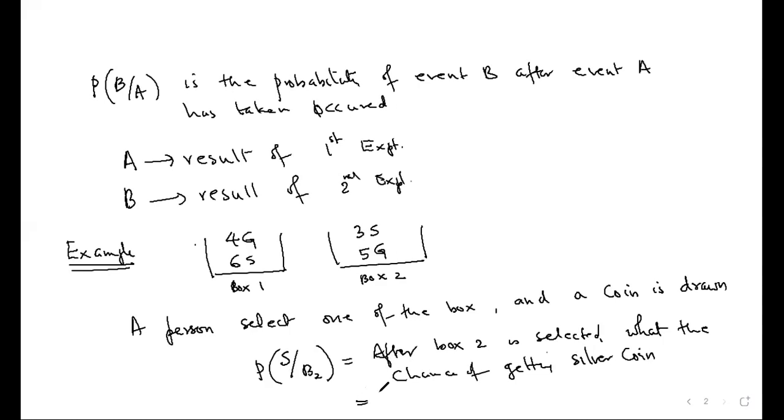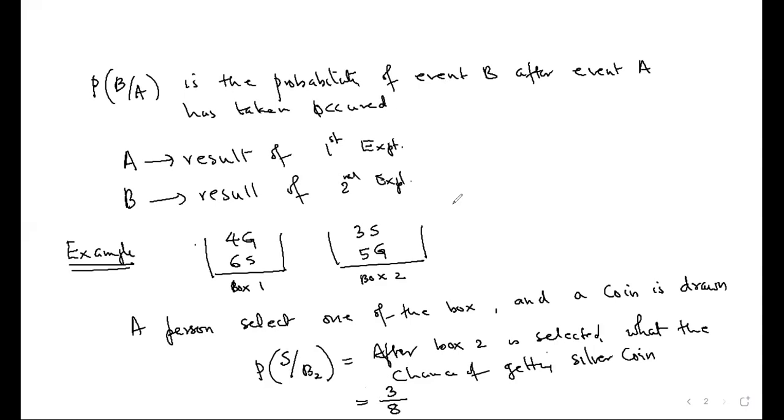Now give me the answer. It is 3C1 upon 8C1, so 3 by 8. Did you understand? Yes, sir.